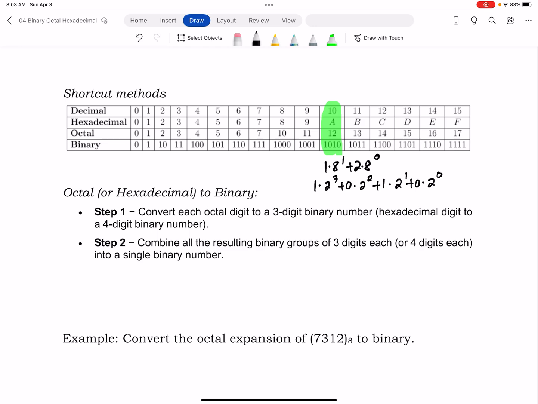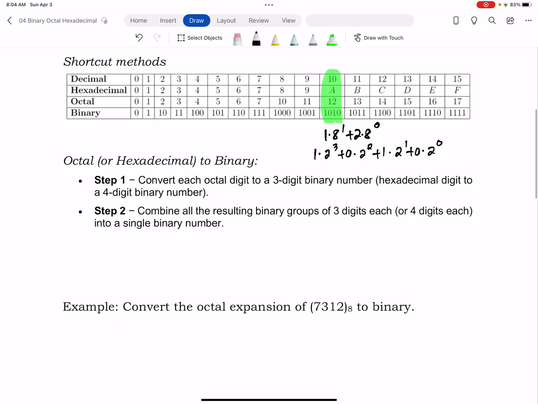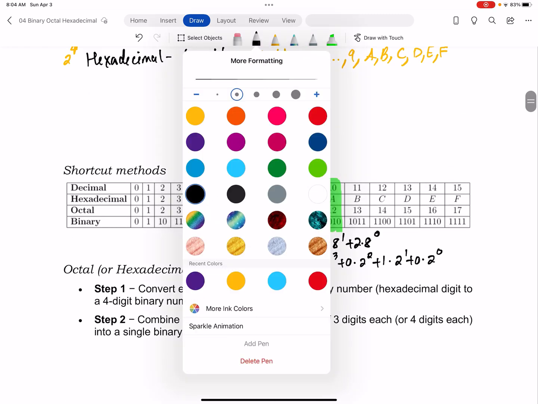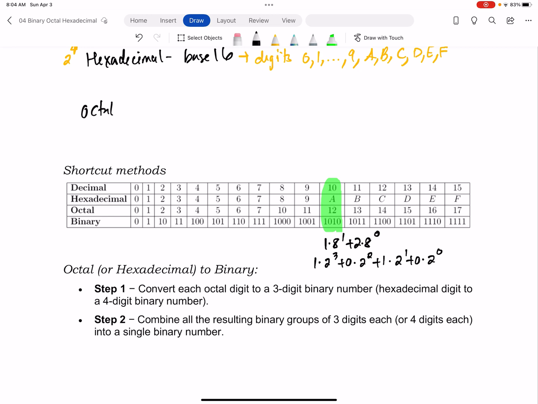And so when I'm converting, I can just group things together. So each octal number is a group of 3 binary digits because 8 is 2 to the 3rd.